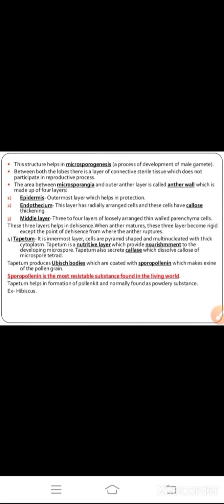Middle layer: 3 to 4 layers of loosely arranged thin-walled parenchyma cells are present in the middle layers. These 3 layers help in dehiscence. Dehiscence means the anther breaks and the pollen comes out; they help in that. When the anther matures, these 3 layers become rigid except at the point of dehiscence from where the anther ruptures. Tapetum is the innermost layer. Cells are pyramid shaped and multinucleated with a thick cytoplasm.